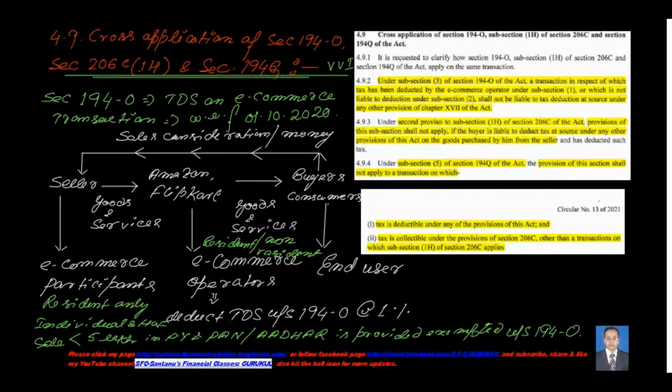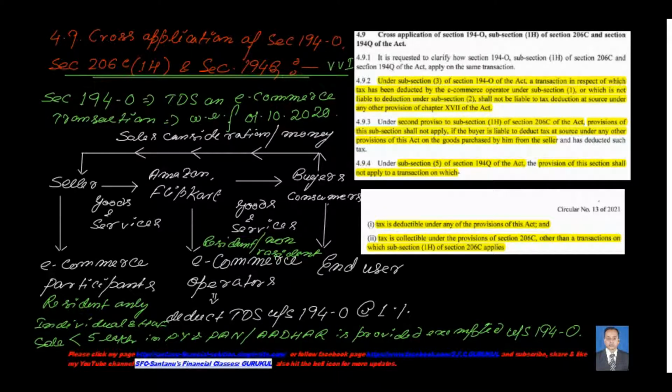Now in that situation, whatever amount of goods is sold, the e-commerce operator is entrusted with the responsibility of deducting TDS while making the payment to the sellers at the rate of 1% under section 194O. However, if the seller is an individual or HUF, the total sales during the previous year through this e-commerce operator are less than 5 lakh rupees, and the seller has provided either PAN or Aadhaar to the e-commerce operator, then the operator is exempted from deducting TDS from the sale proceeds of such seller.